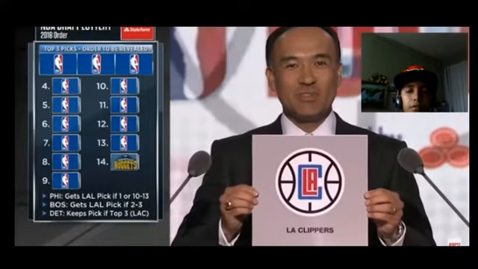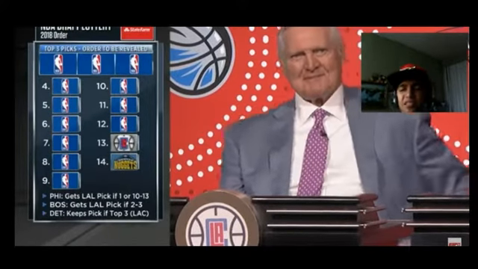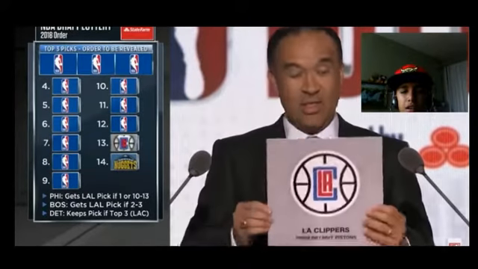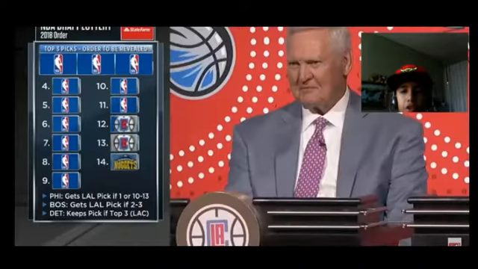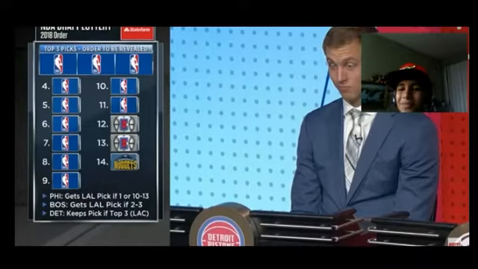The LA Clippers. Despite trading away Chris Paul and Blake Griffin, the Clippers won 42 games for their 7th straight winning season. Picking 12th will be the LA Clippers. This pick goes to the Clippers since the Pistons pick was not in the top 3.